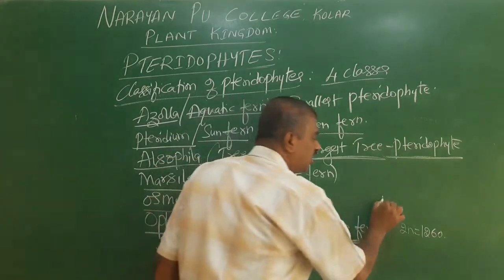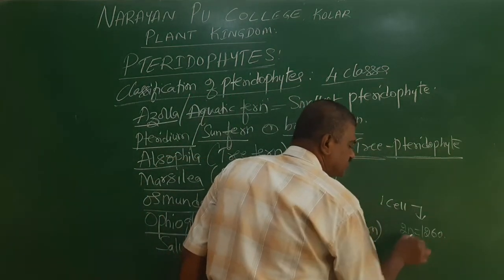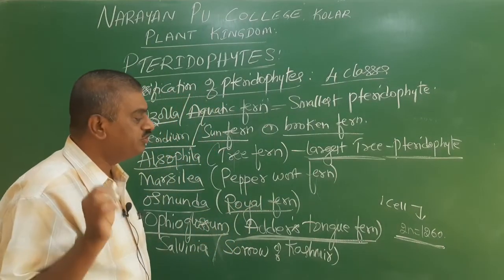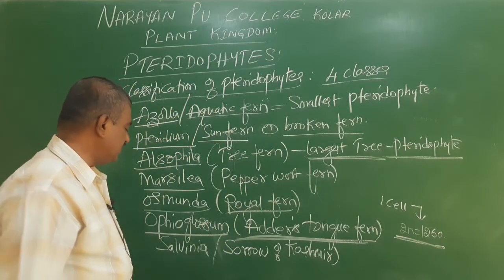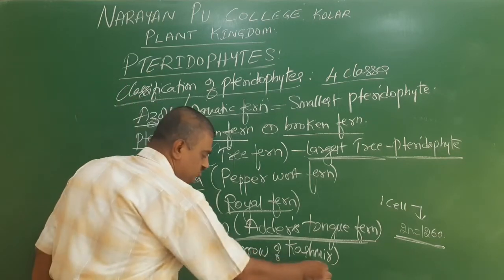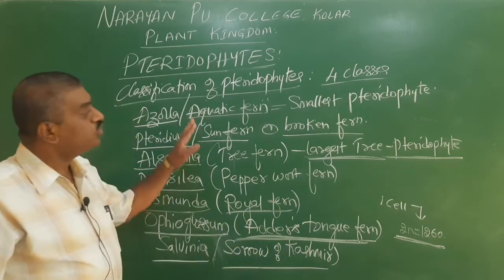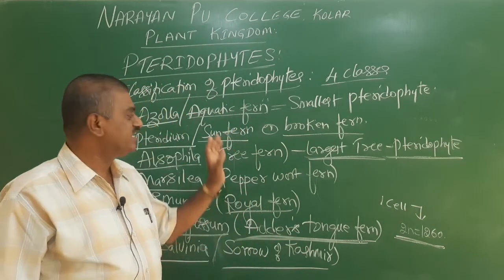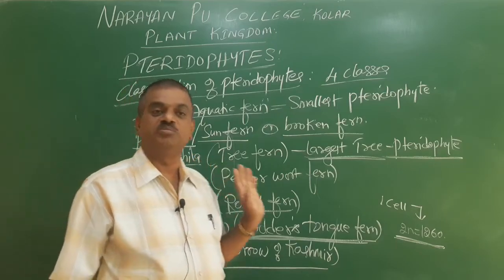Each cell has the chromosome number 2n equal to 1260. The other example is Salvinia, also called sorrow of Kashmir. All these examples are very important for your NEET exam, so you can recall this and remember.